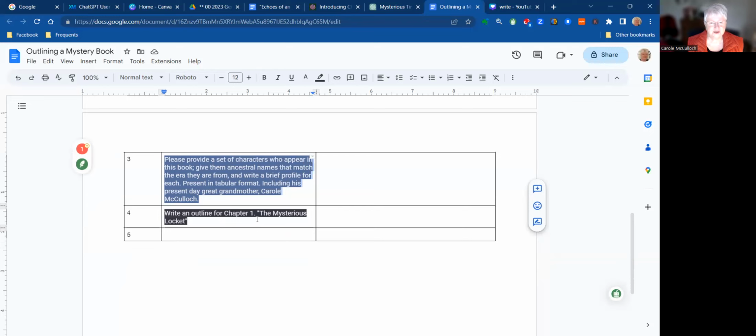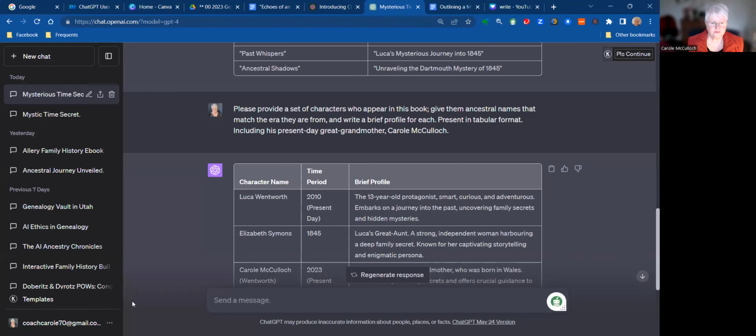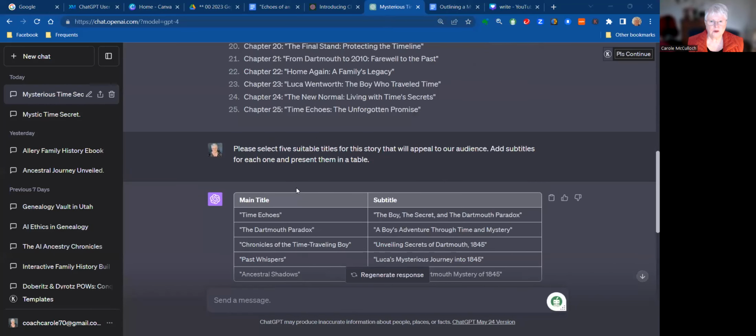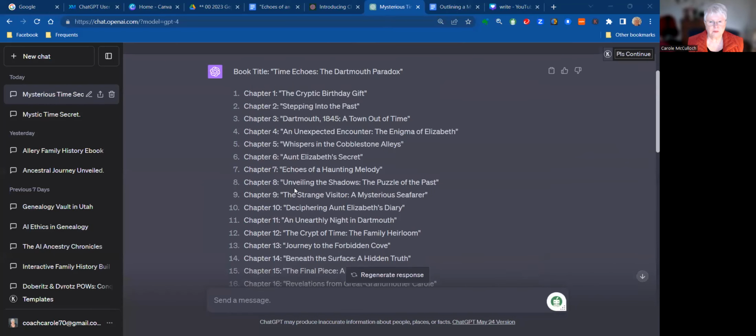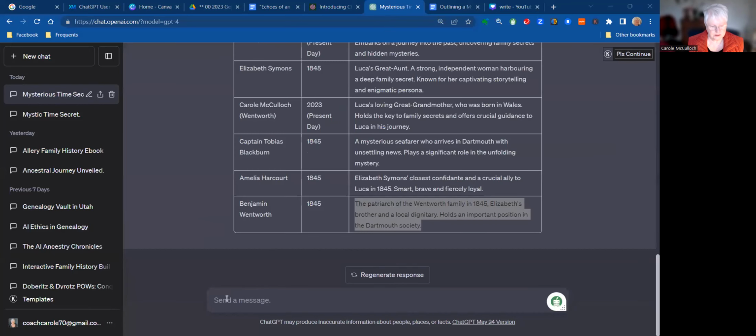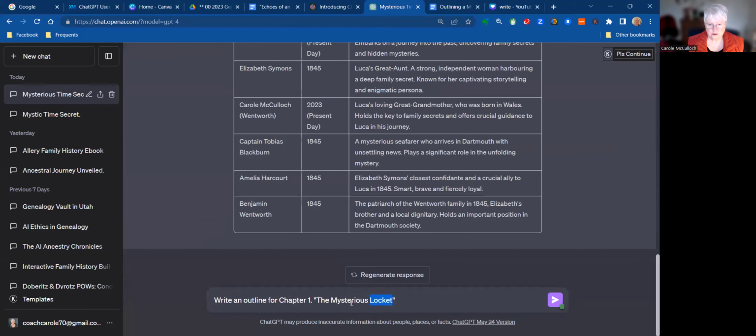Previously, when I did this exercise, I had used this heading, The Mysterious Locket, for Chapter 1. But I'm going to need to change that according to what this latest chapter title is called. So I'll copy the prompt, come back into Chat, and then have a quick look at what Chapter 1 is, the cryptic birthday gift. All right, so that's what we need to put in place instead of the mysterious locket. The cryptic birthday gift.